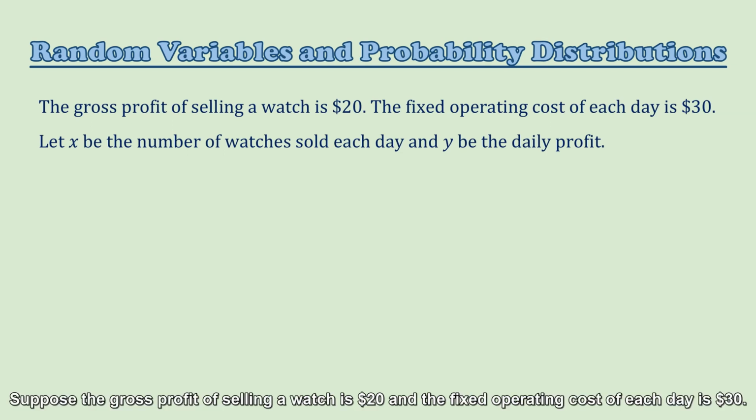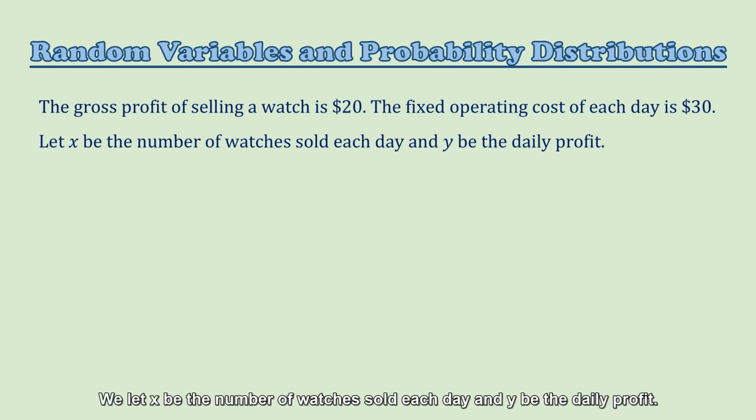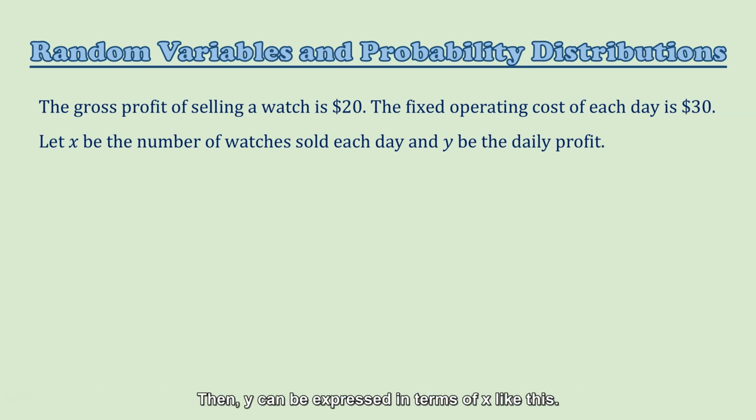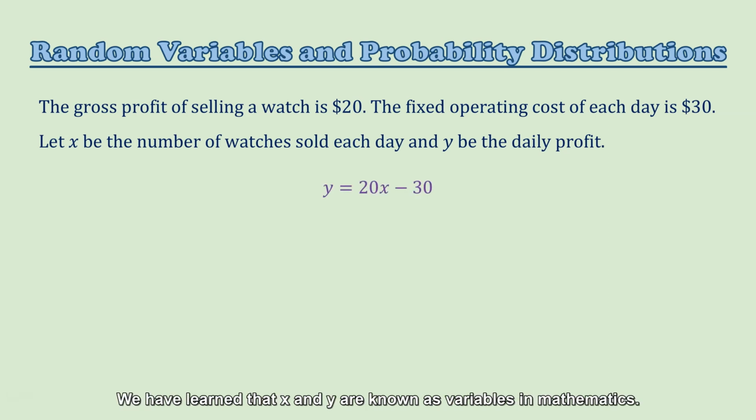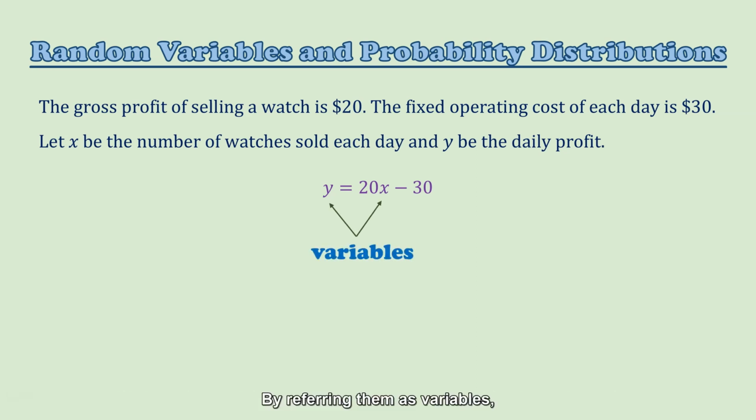Suppose the gross profit of selling a watch is $20 and the fixed operating cost of each day is $30. We let X be the number of watches sold each day and Y be the daily profit. Then Y can be expressed in terms of X like this. We have learned that X and Y are known as variables in mathematics. By referring to them as variables, it means that they are not constants. So these unknown numbers can have more than one possible value.